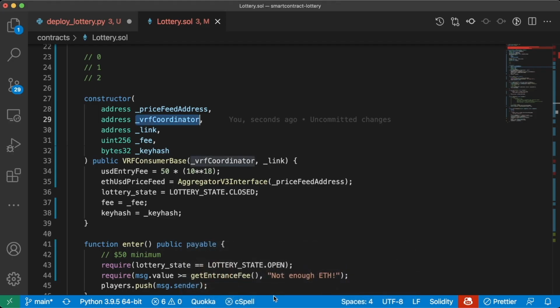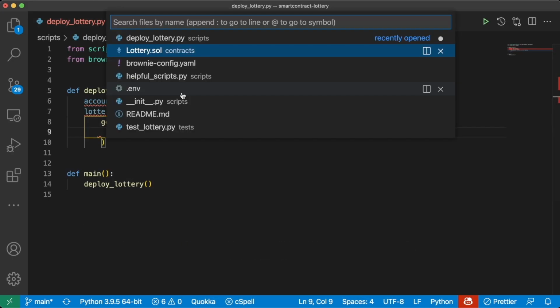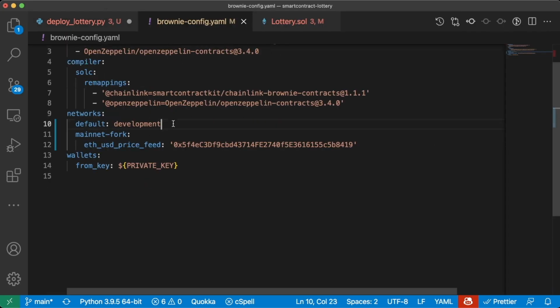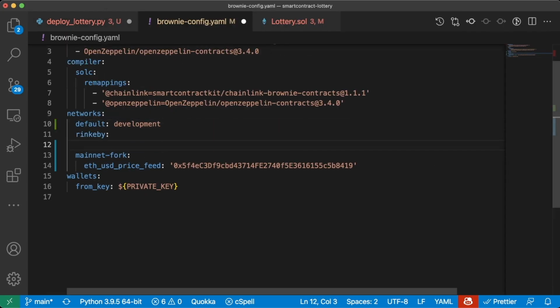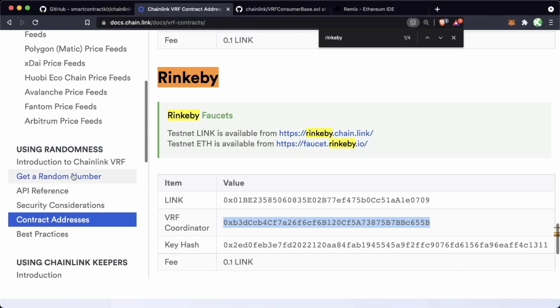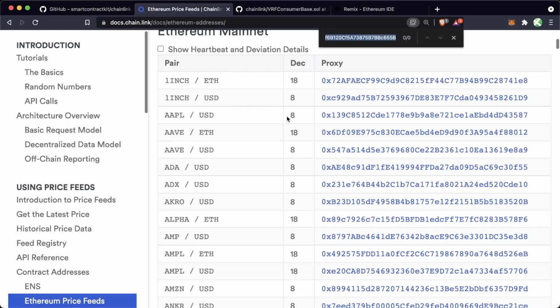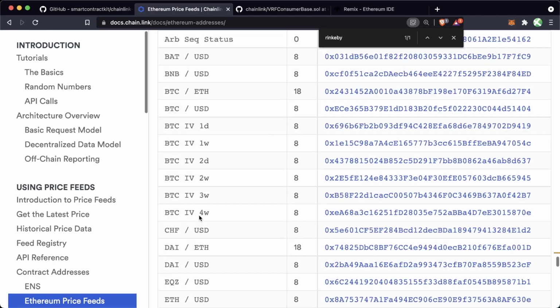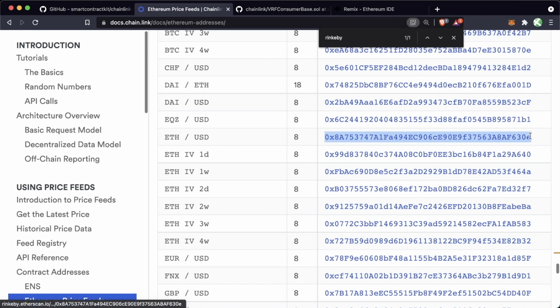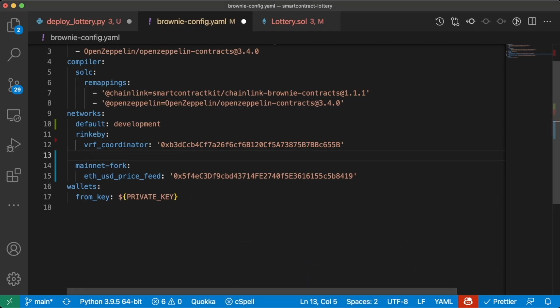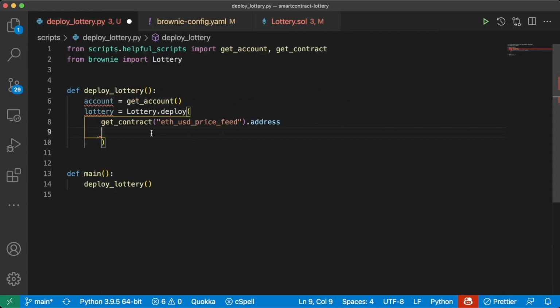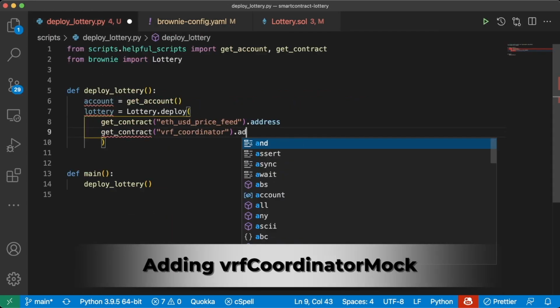So we'll copy it. We'll go back, and what we're going to have to do in our config is we're going to have to add a new network here for Rinkeby. We'll do VRF coordinator. It will be that address right there. And then while we're doing this, let's also get the Rinkeby address for our price feed. So Ethereum price feeds, Rinkeby. Let's scroll down for ETHUSD. ETHUSD, here we go. Grab that, enter, and this will be ETHUSD price feed. Paste that address in here, perfect. So now we can do get_contract VRF coordinator .address.